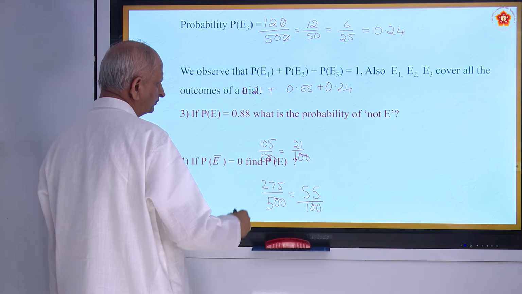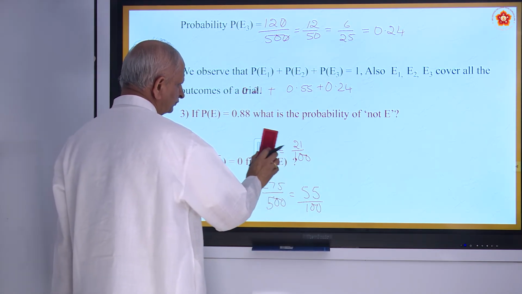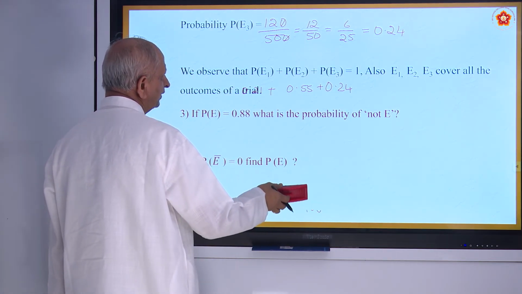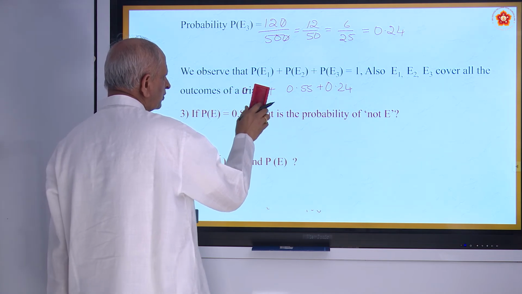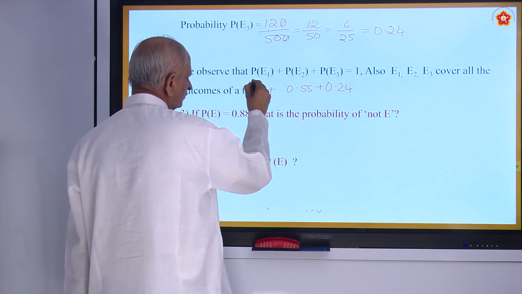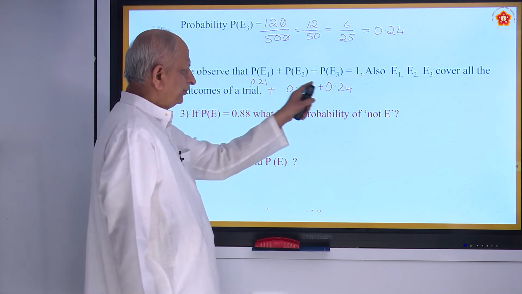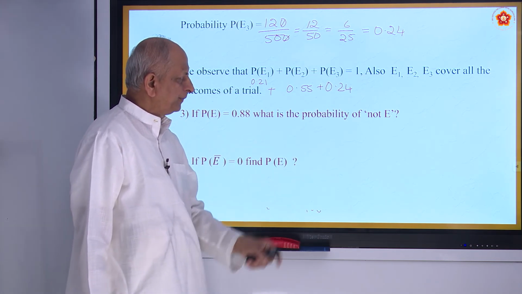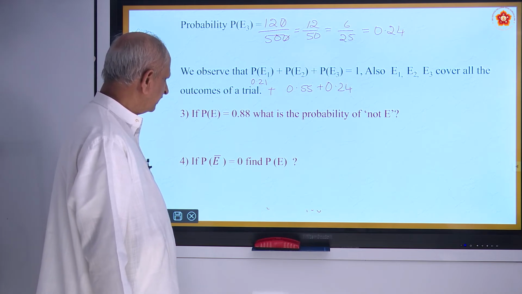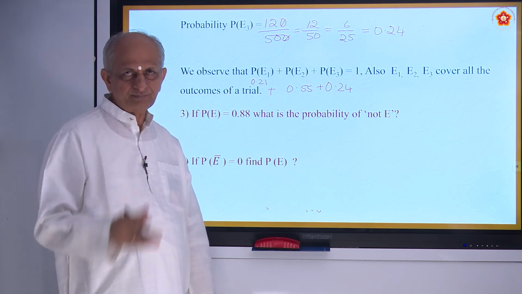So add all this, 0.21, 0.55 and 0.24. You get 0.45 plus 0.55. Add all this, you get equal to 1. Okay. Next question. Note it?